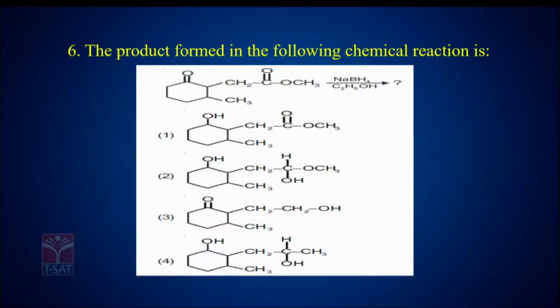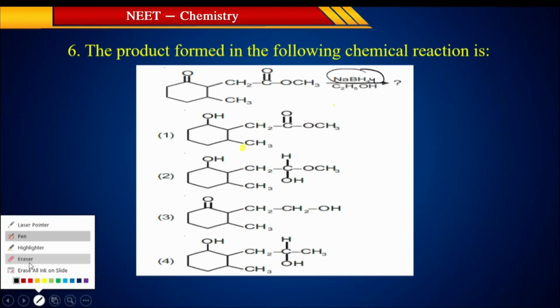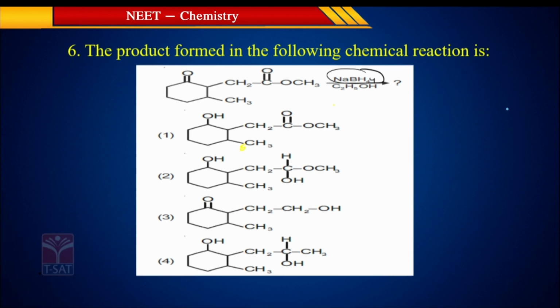And next, coming to the product formed in the following chemical reaction. Here in this reaction, this is actually from carboxylic acids. In this reaction what he has given is sodium borohydride, NaBH4. Sodium borohydride, what it will do is very simple: it will convert the carbonyl group into an alcohol group. C double bond O will become C-OH.